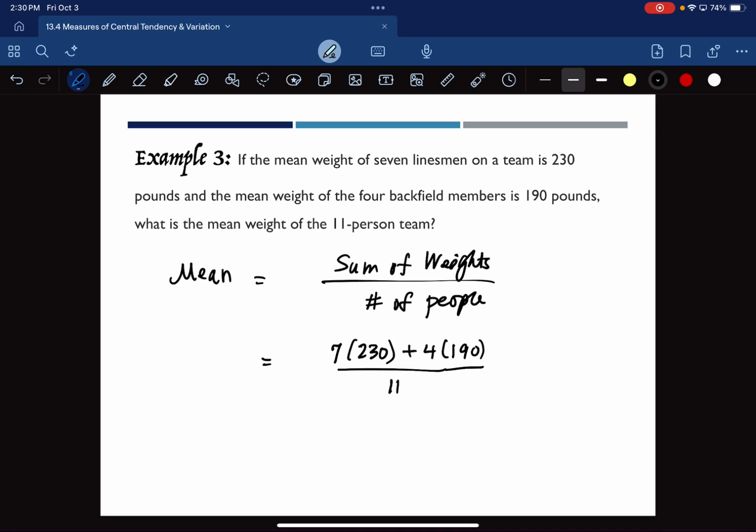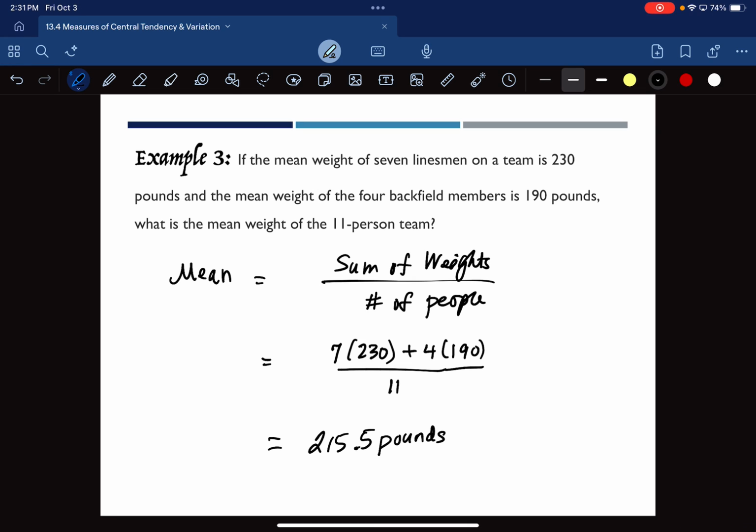Okay, so multiply this out, add them together, and let's divide by our 11 gentlemen on the team. We'll go with 1 decimal. Most of the things with 1 decimal are good enough. If they tell you to do something different, definitely follow the directions on that. 215.5. And this has got units, so it's 215.5 pounds, right?